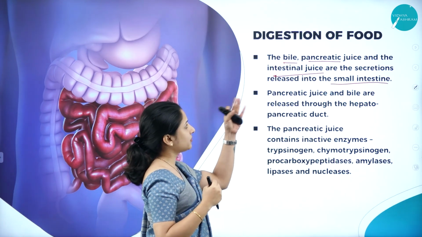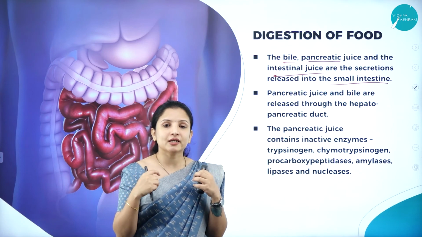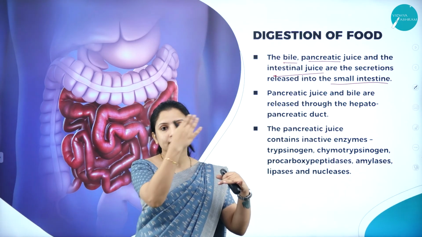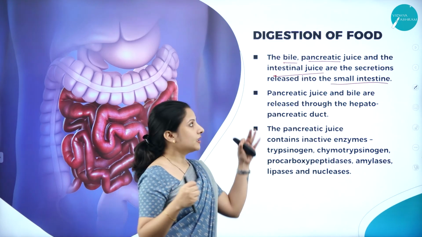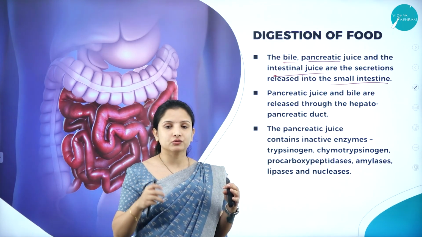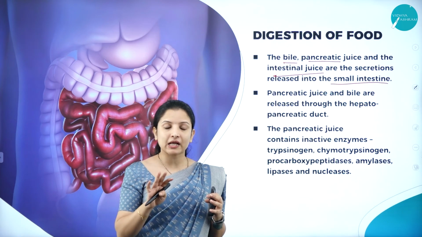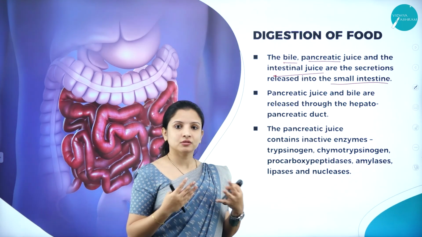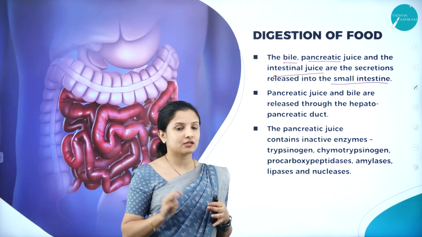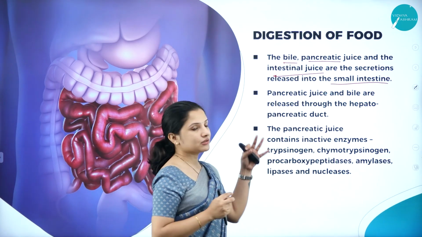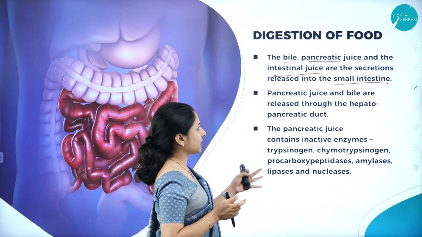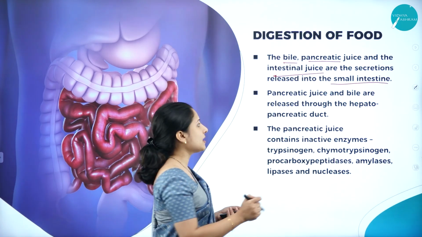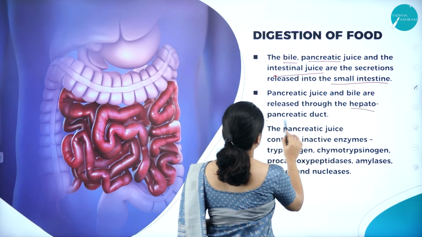Say, for example, bile. Bile is secreted by the liver, stored in the gallbladder, and from the gallbladder it is secreted into the intestine. Next, pancreatic juice is produced by the pancreas and then supplied to the intestine. And the intestinal juice, obviously, is secreted by the intestine itself. The pancreatic juice and the bile juice are released through the hepatopancreatic ducts.